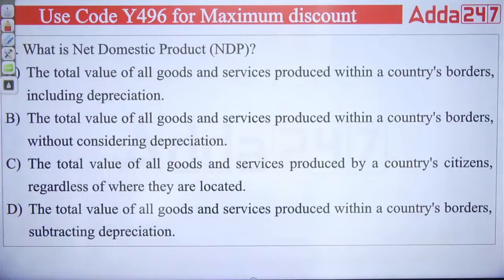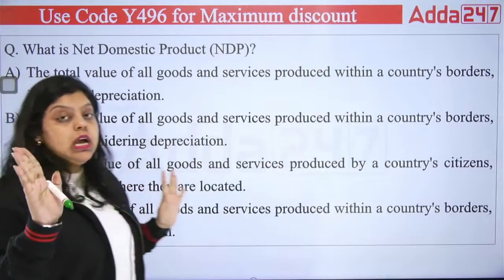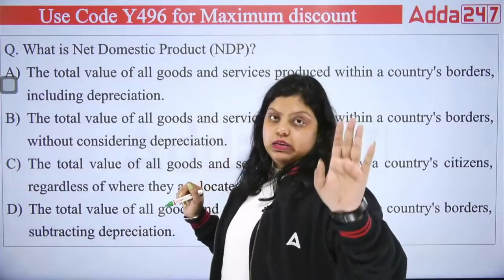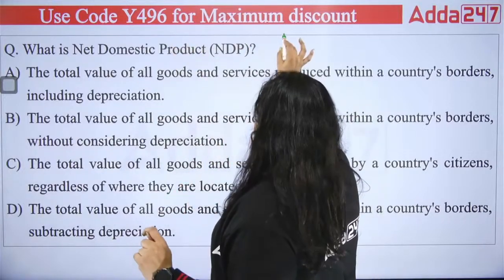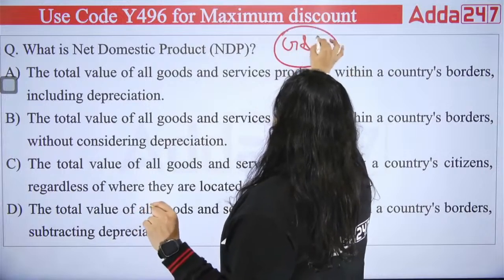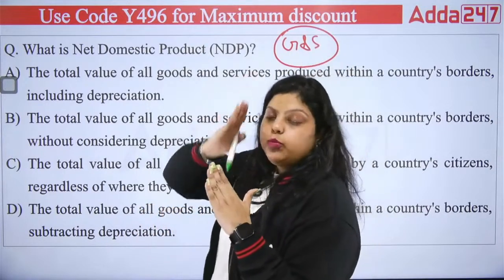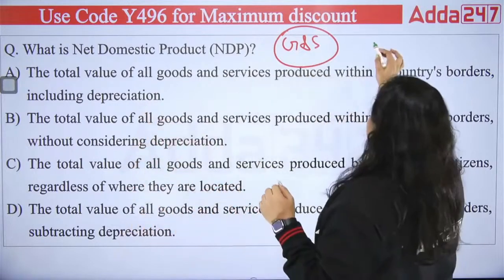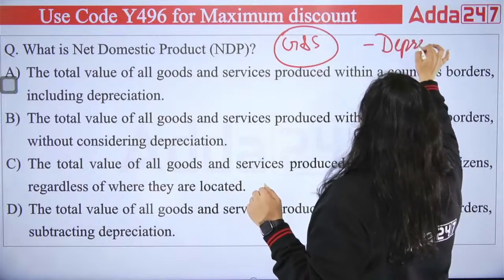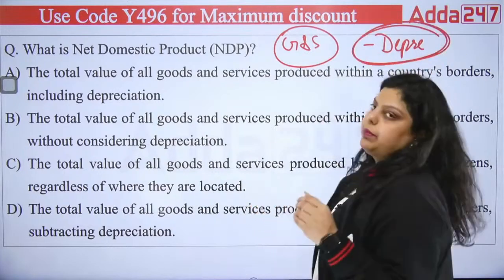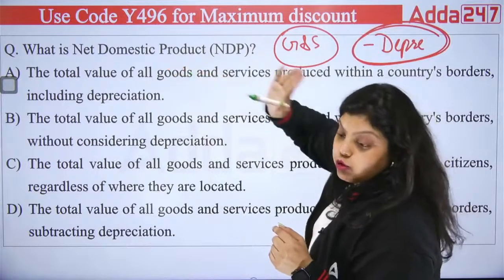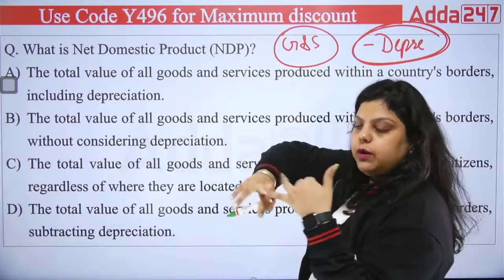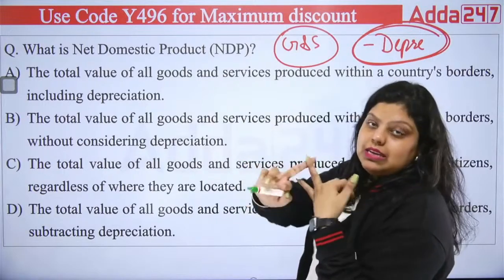Now, what is the net domestic product? How to answer this question? First, you have to have in your mind what actually the NDP is. If there is a domestic product, it means production within the geographical boundary has to be seen. So within geographical boundary is the keyword that you are looking for. Second, net means the depreciation has to be deducted, or we have to exclude the depreciation because you are calculating net value. So you have to have in your mind 2 keywords you are looking for. First is within geographical boundary. Second is excluding the depreciation.